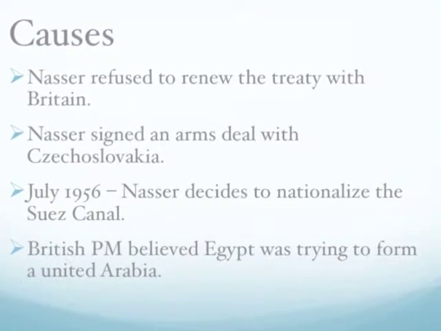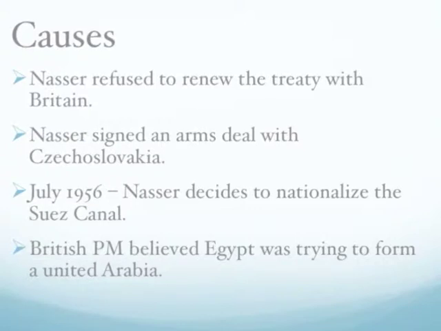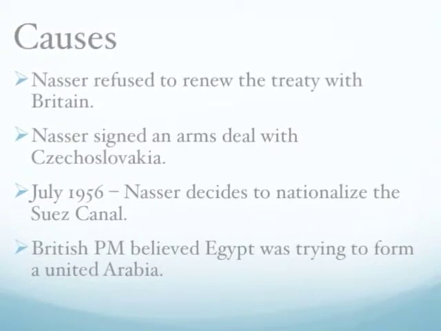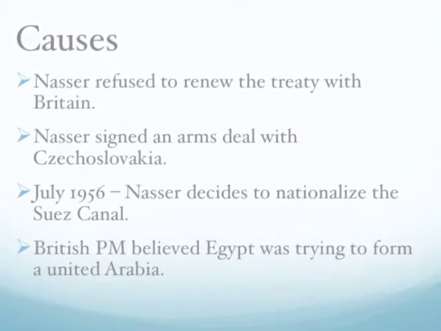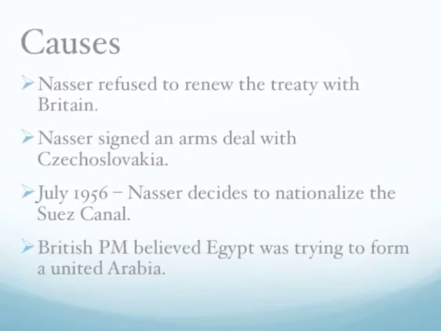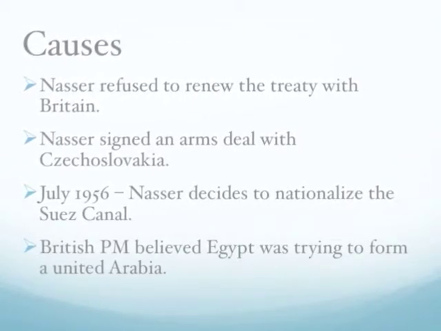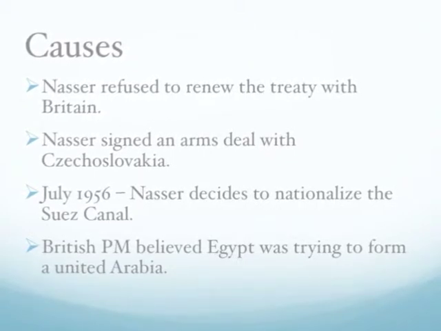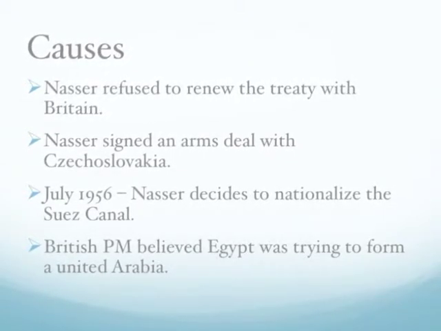The main causes and build-up of the Suez Crisis are: Egypt did not want to renew the treaty with Britain that allowed British troops to be stationed in Egypt. In July 1956, Nasser decided to nationalize the Suez Canal. This was because the USA canceled a promise of $46 million.